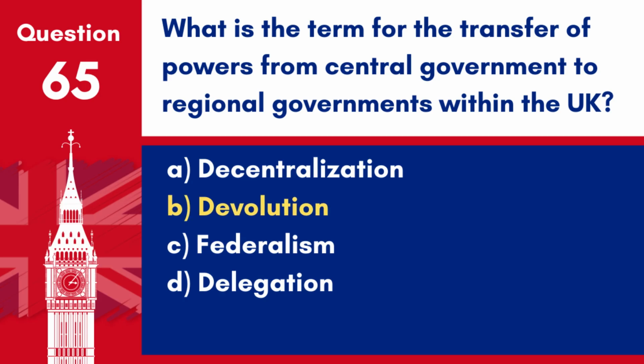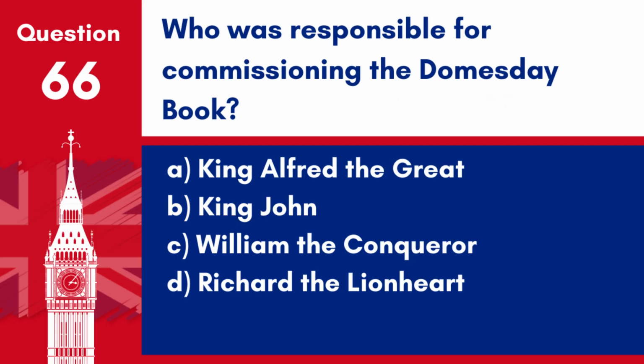Answer: B. Devolution. Devolution refers to the transfer of certain powers from the central UK government to the governments of Scotland, Wales, and Northern Ireland. Question 66. Who was responsible for commissioning the Domesday Book? A. King Alfred the Great. B. King John. C. William the Conqueror. D. Richard the Lionheart.